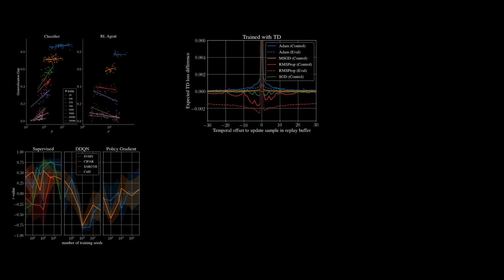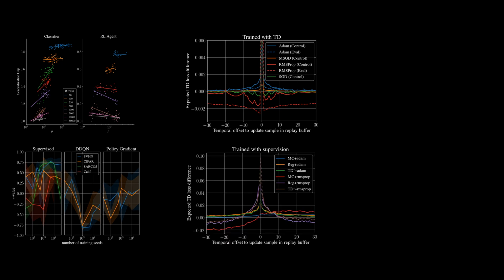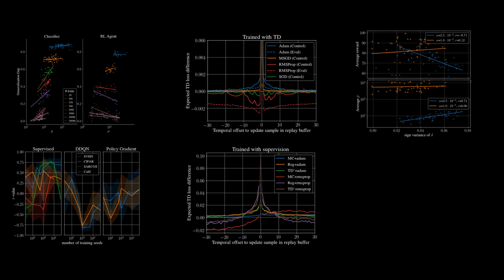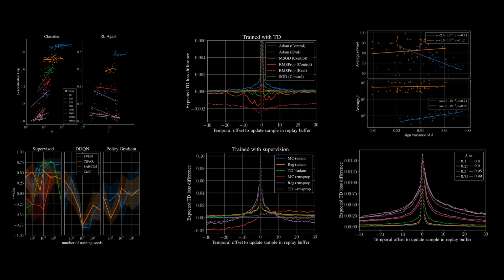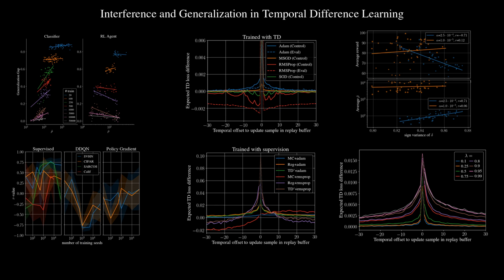So, to recap, we observed that generalization dynamics in supervised learning and temporal difference-based learning induce different parameterizations. We observed that in benchmark RL tasks, TD-based methods also learn parameterizations that don't generalize as well as their supervised counterparts. We find a link between the complexity and variance of TD targets and interference, and highlight the generalization potential of TD lambda. Finally, we do a little math, suggesting that having better optimizers for TD might improve things quite a lot.